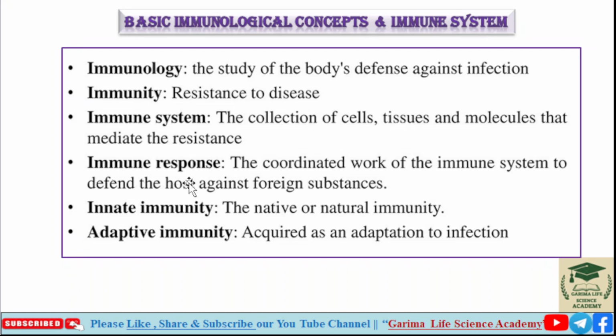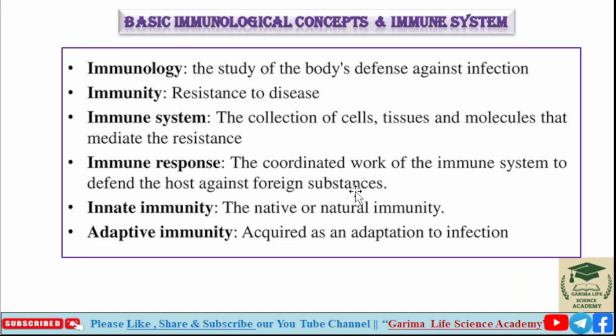And fourth is immune response. What is immune response? The coordinated work of the immune system to defend the host against foreign substances. Host means a living organism or body system.